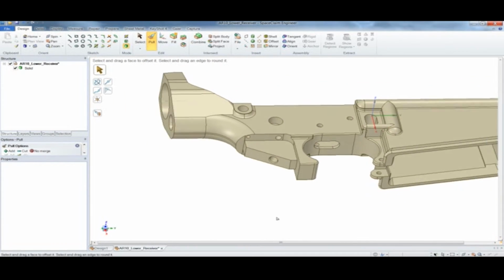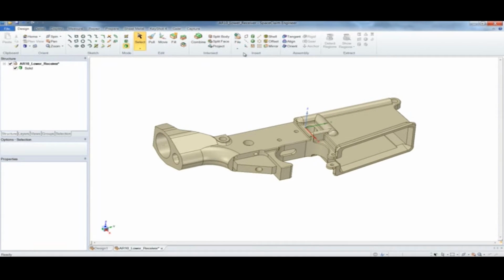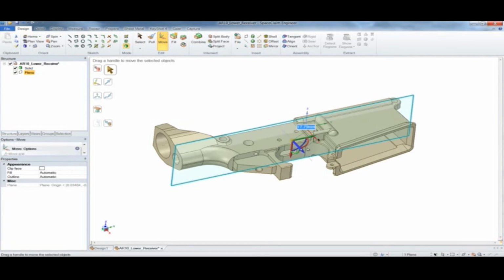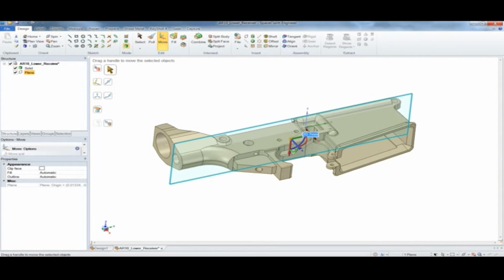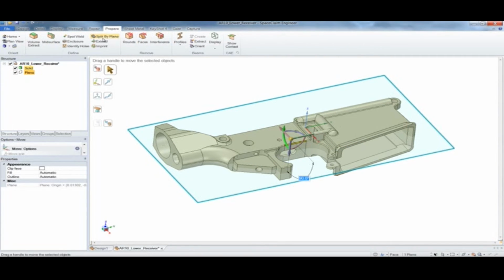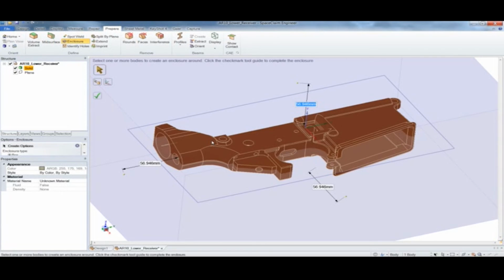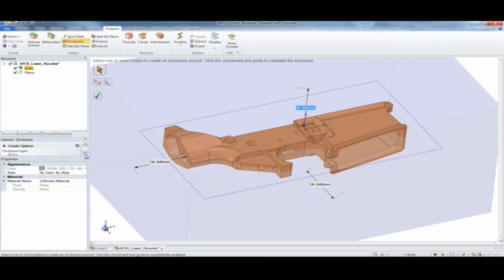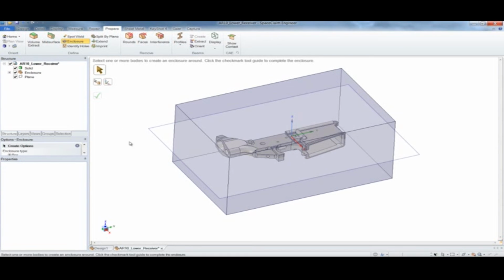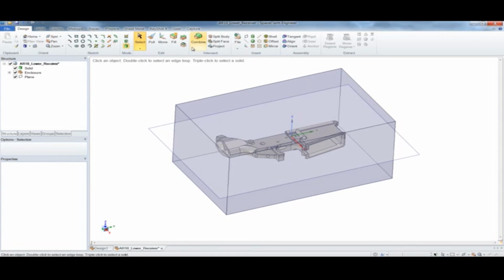Or even planning ahead and thinking about, well, maybe if this part is casted, how easy is it to go through and split this part up and create a core and a cavity? Well, that's easy. With SpaceClaim, we like to keep things simple. As you can see, the quickness of creating new planes, going through, and we can use our enclosure tool to come right in, create a box right around the geometry, and now use some of the basic tools, once again, like combine, to split up the geometry to create that core and cavity.